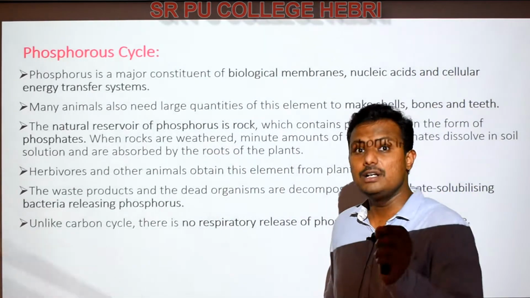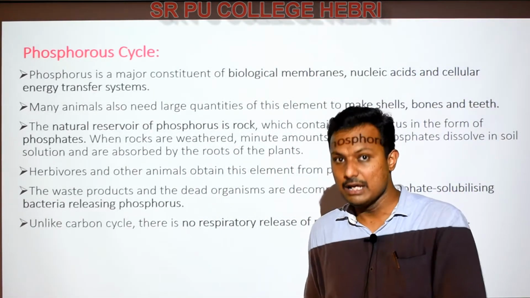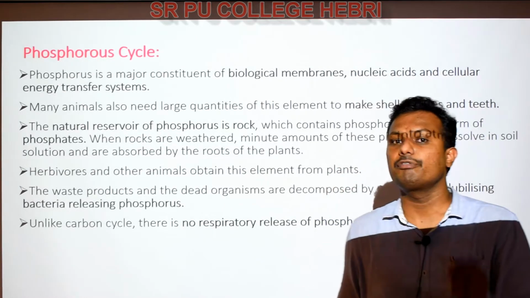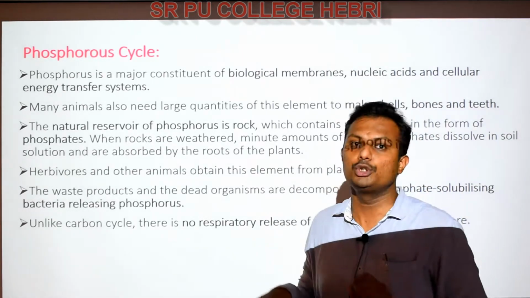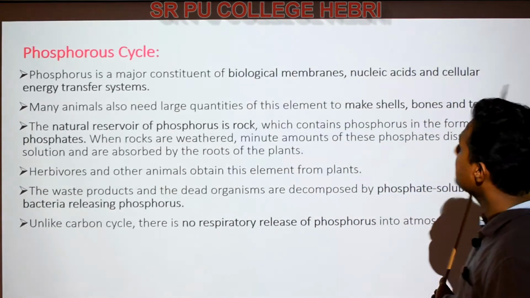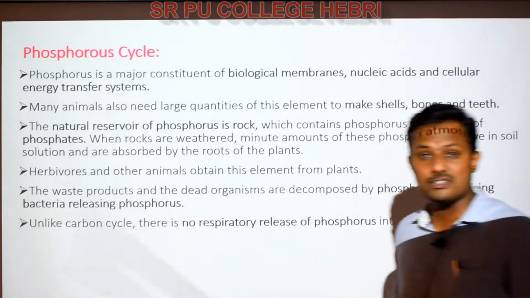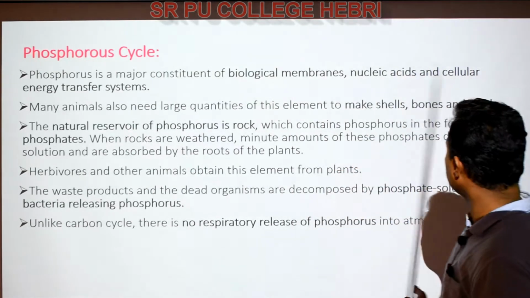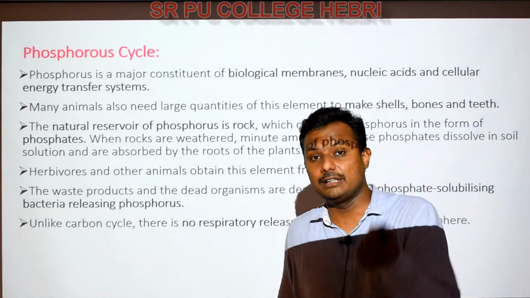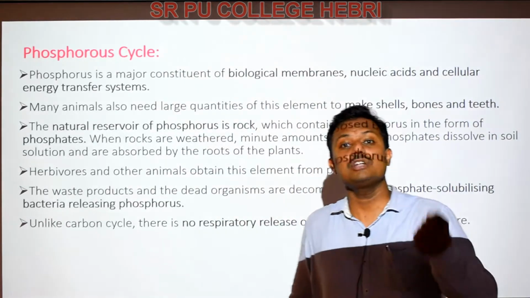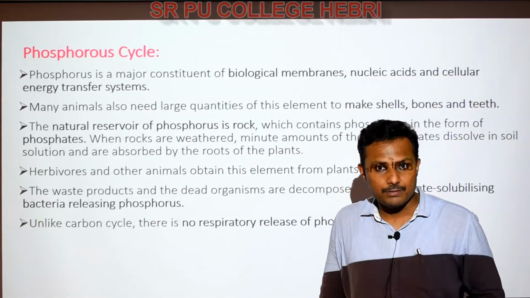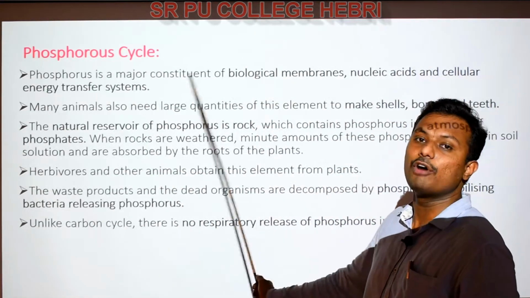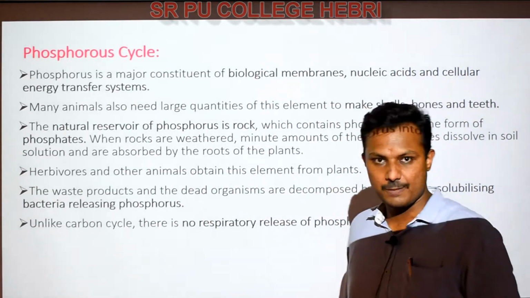Nucleic acids, DNA and RNA, you studied the structure, and there is the phosphate group attached to the third or fifth carbon of the ribose sugar. Yes, and what are the cellular energy transfer systems? ATP, GTP, right? The energy currency of the cell is ATP, right? In all these cases the phosphorus is the major constituent of these different types of molecules, right?